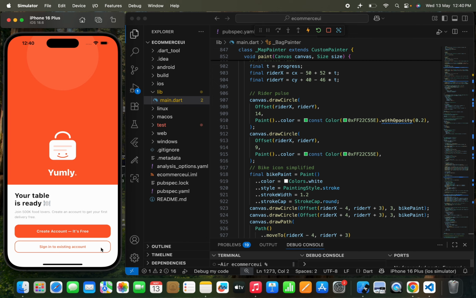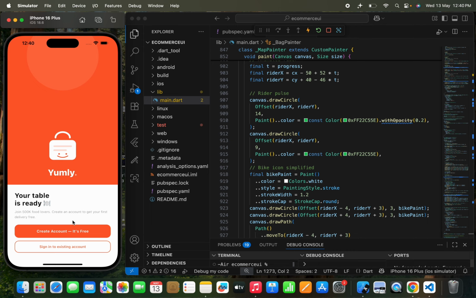Okay, so this is another page, and they have just given the app name, Yumbly. I don't know why. Your table is ready. Okay, join 500k food lovers, create an account to get your first delivery free. Okay, create account, it's free, sign in to existing account. Okay, so basically they have created 4 pages. You can see the three onboarding pages, and the fourth one where the user can simply sign up.